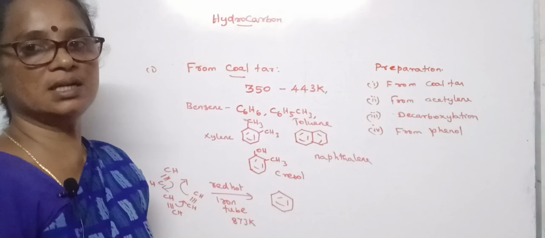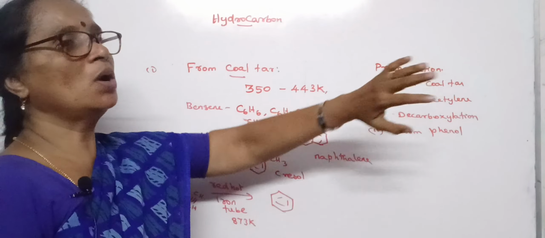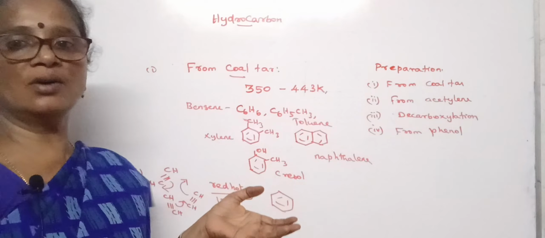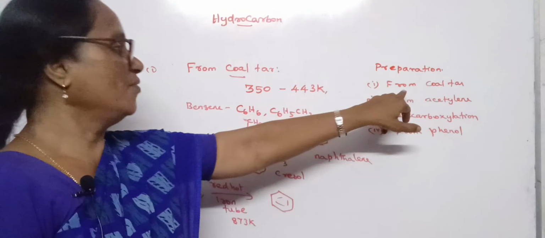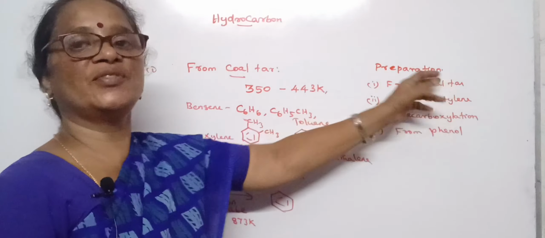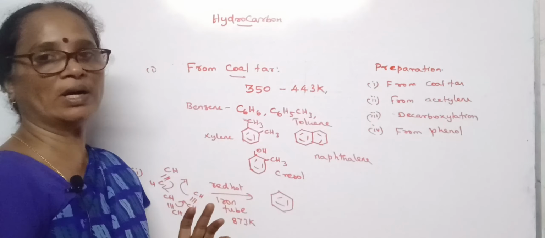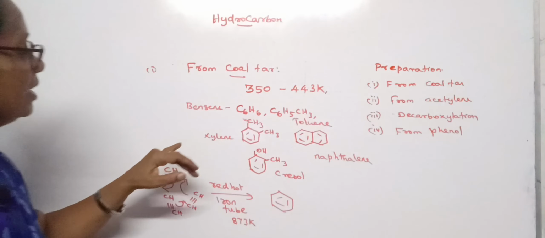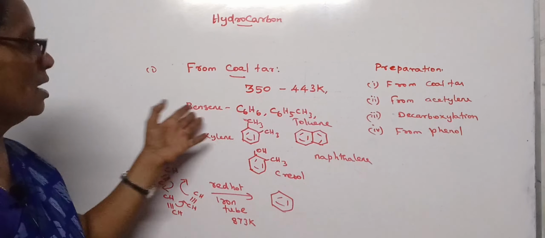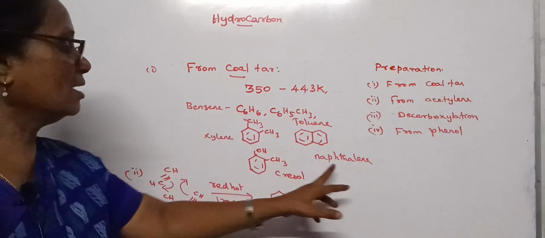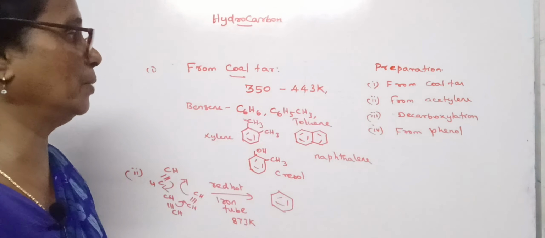Preparation of benzene. The first method of preparation is from coal tar. Coal tar is the residue of the fractional distillation of crude oil. When coal tar is fractionated between the temperature of 350 to 443 Kelvin, we may get a variety of benzene and its derivatives. See, benzene, toluene, xylene, naphthalene, cresol and others will be obtained at different temperatures.